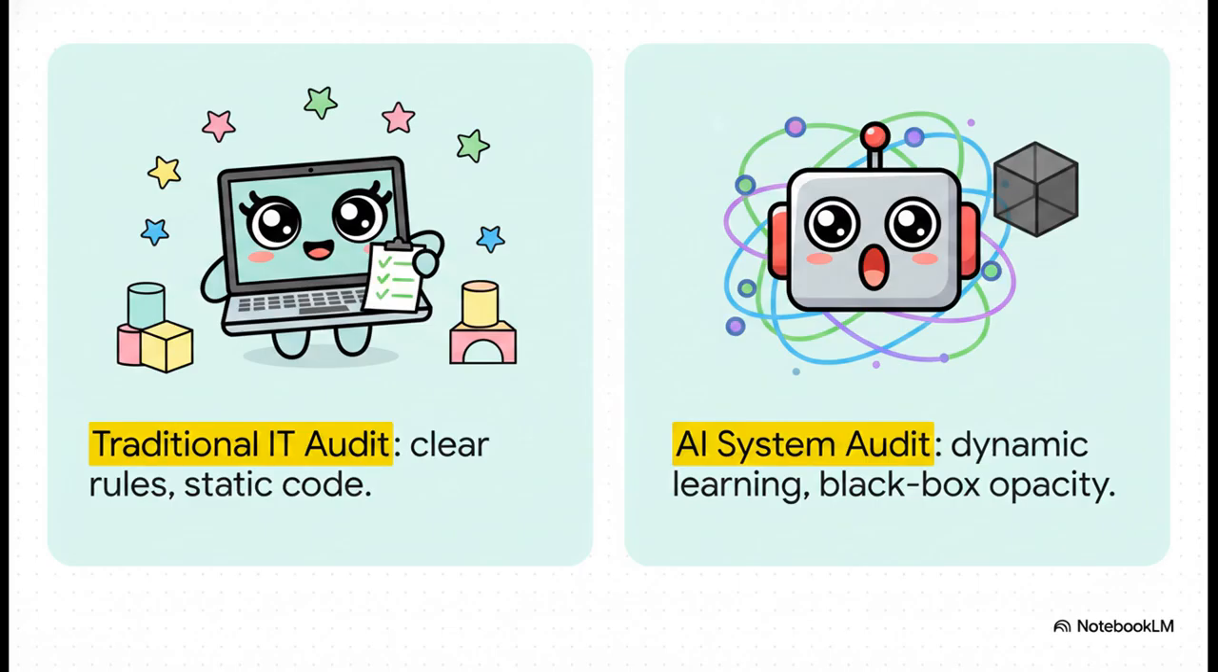Think about a traditional IT audit. It involves clear rules and static code. You test the inputs, you check the outputs, and boom, you can trace exactly what happened in the middle. But an AI system audit, that is a completely different beast. Now we're dealing with dynamic learning and black box opacity. Because AI learns and adapts continuously, auditing it requires an entirely new, specialized approach just to ensure the system remains secure, reliable, and compliant way after it's been deployed.